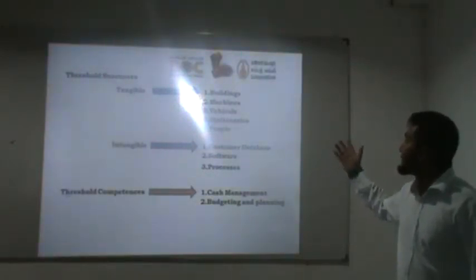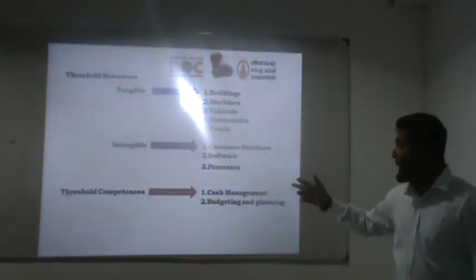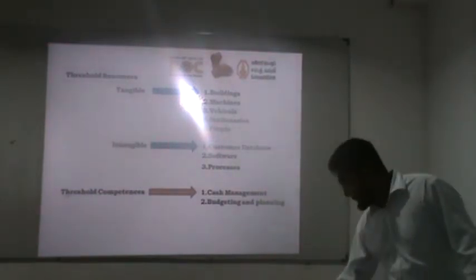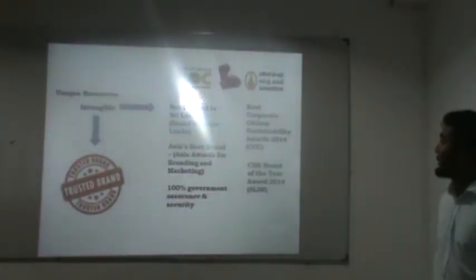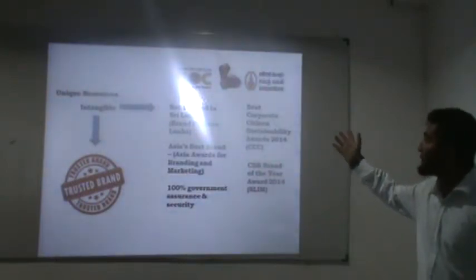Building, machines, vehicles, stationaries, people, tangible, intangible, customer database, software and processes. Whereas the three short competencies are cash management and budgeting and planning. Whereas the unique resources, when you look at the unique resources, intangible, trusted brand is BOC, number one brand in Sri Lanka, Brand Finance Sri Lanka.